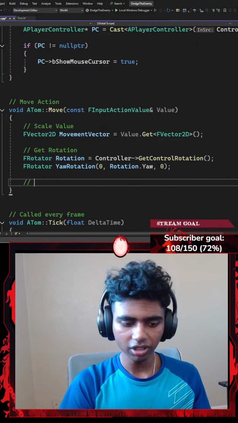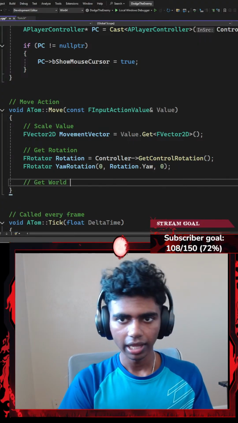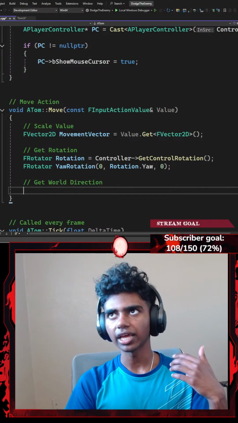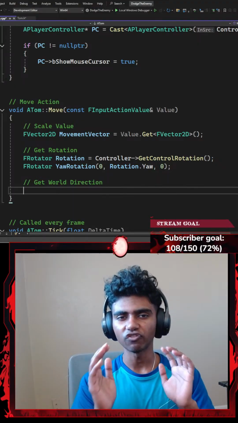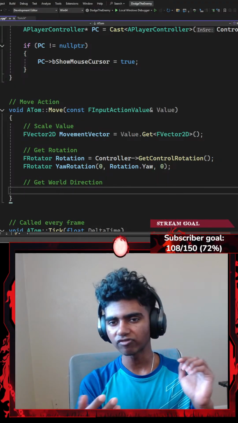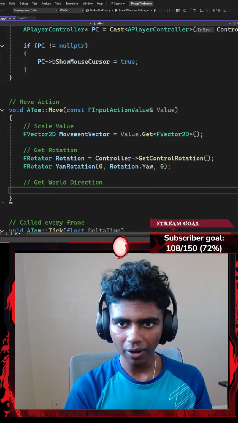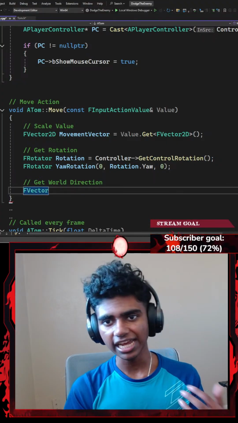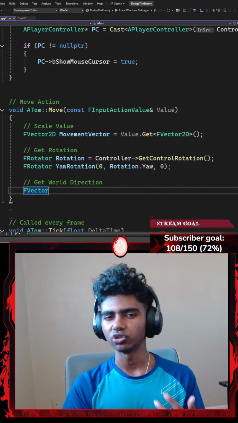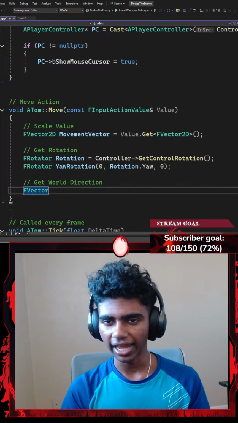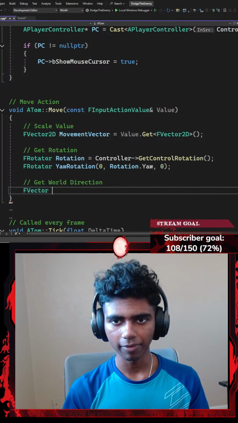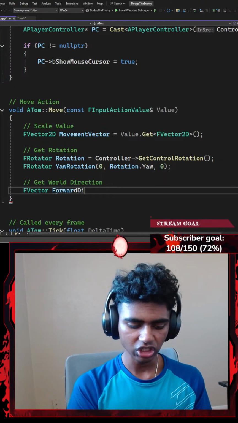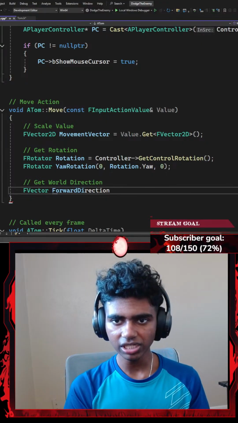Once I'm done with that, I'm gonna go ahead and get my world direction. Again, basically what a world direction does is it gets which way my character is actually facing. Is it forward, backwards, towards the left, or towards the right? To get my world direction, this time I'm going to be using just an FVector, that is technically a 3-dimensional vector, not a 2-dimensional vector, where my FVector is going to be represented by a local variable called something like ForwardDirection. This is going to be me facing forwards.